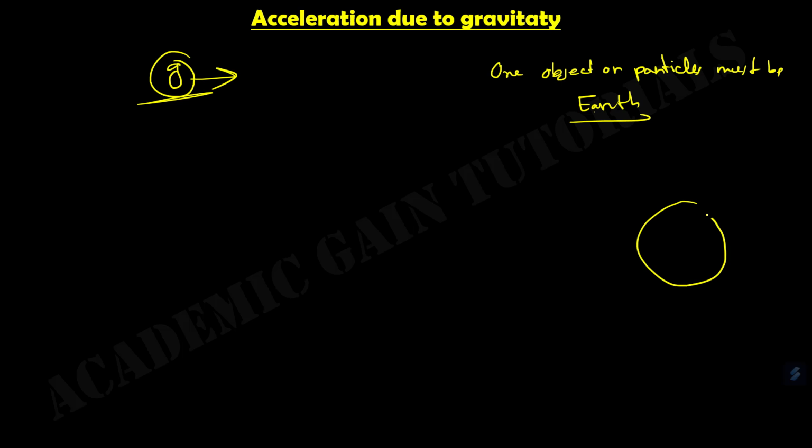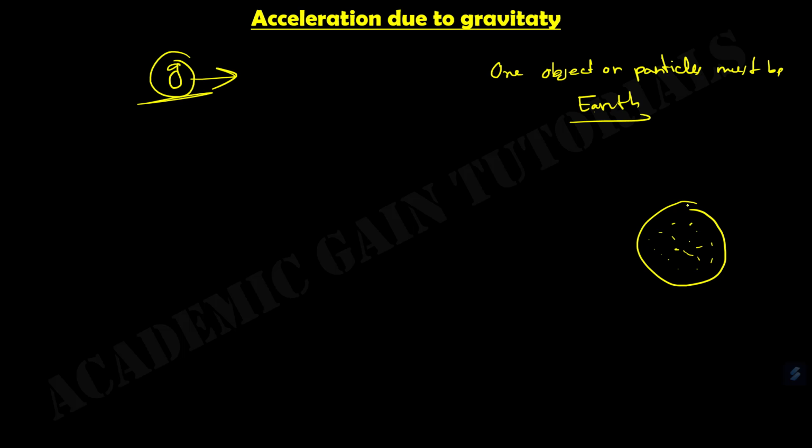Gravity is the force of attraction between two objects, where one object or particle must be the Earth. So suppose this is Earth.